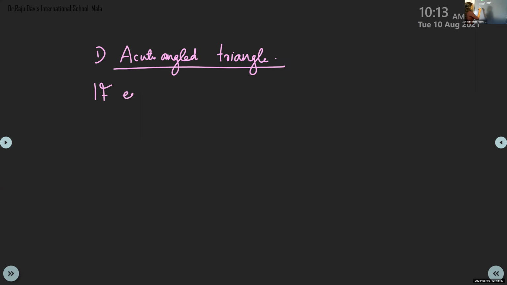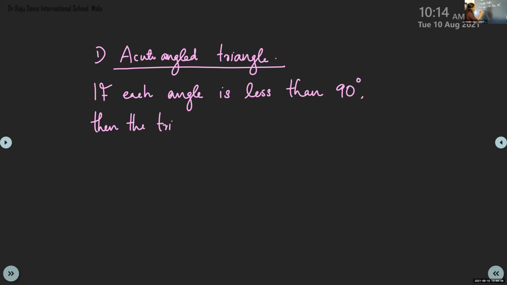If each angle is less than 90 degree, then the triangle is called acute angled triangle.